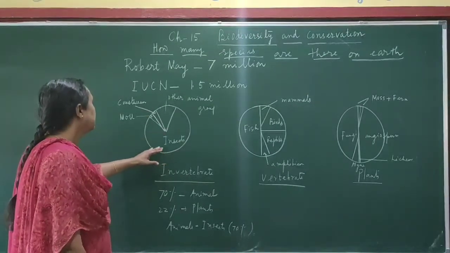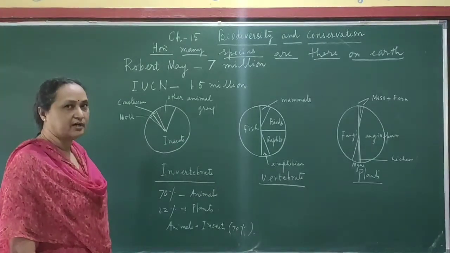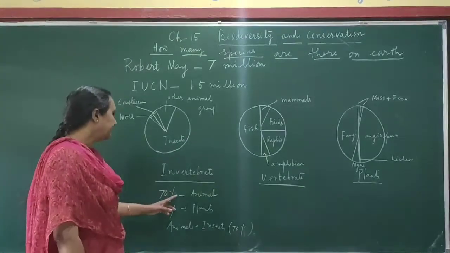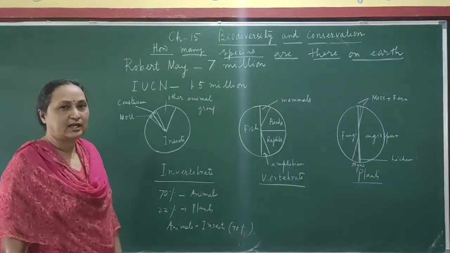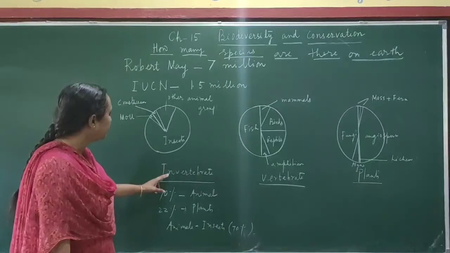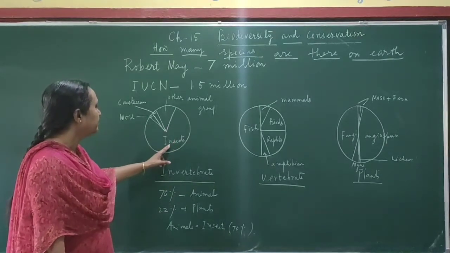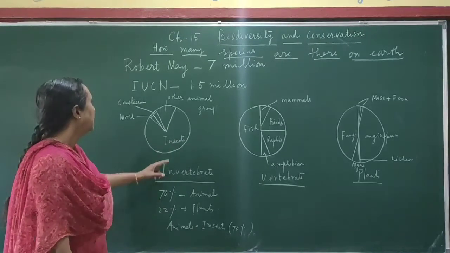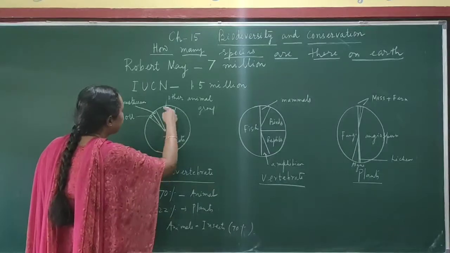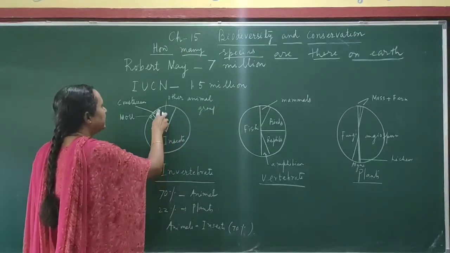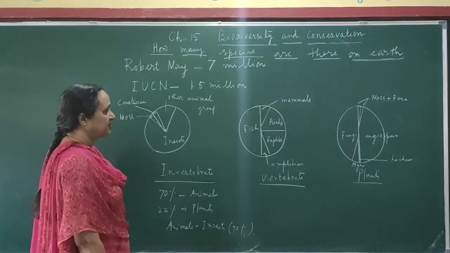Now here you see the maximum number is insects, because it is found that 70% of the biodiversity is animals, and 22% are plants. In the invertebrates also, what is the maximum number? That is insects. And mollusca, crustacean, and the rest of the other animals occupy only this place. So this is the biodiversity of invertebrates.